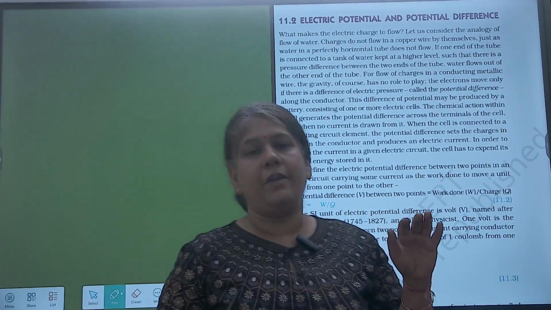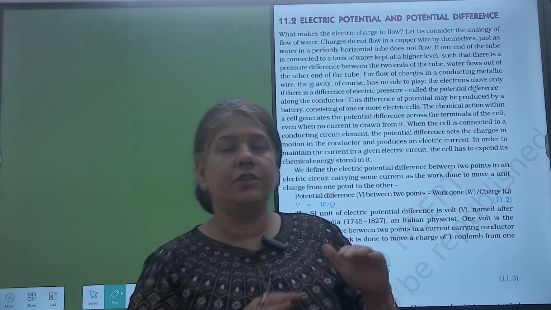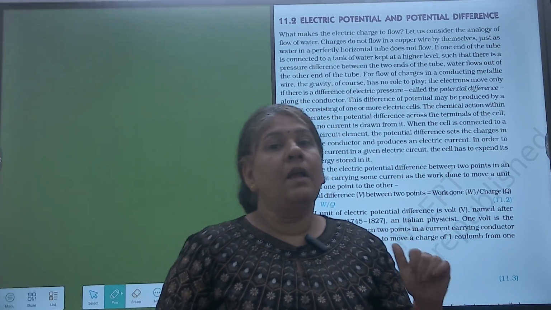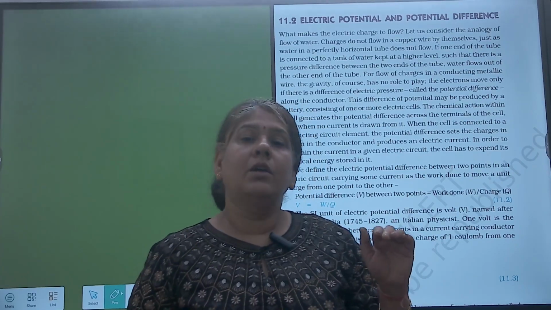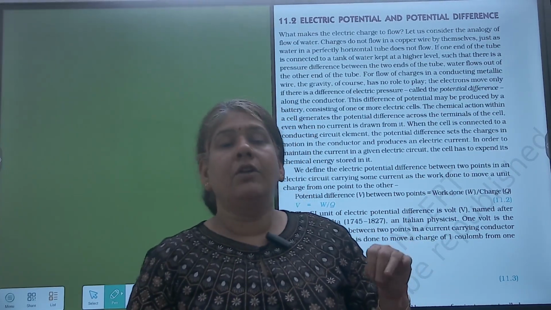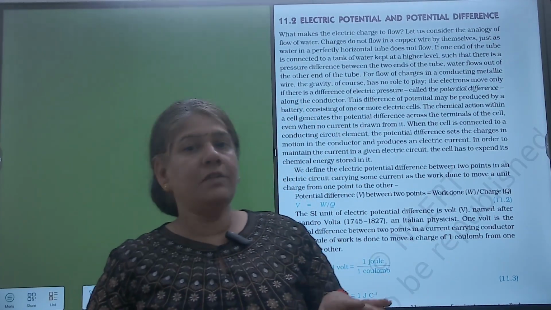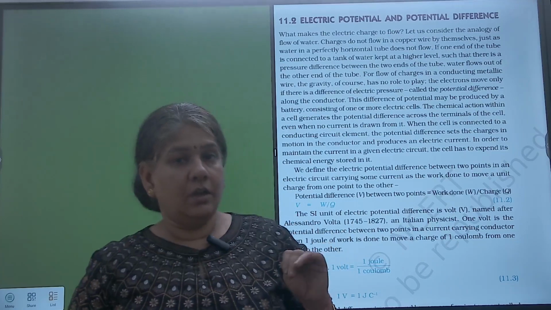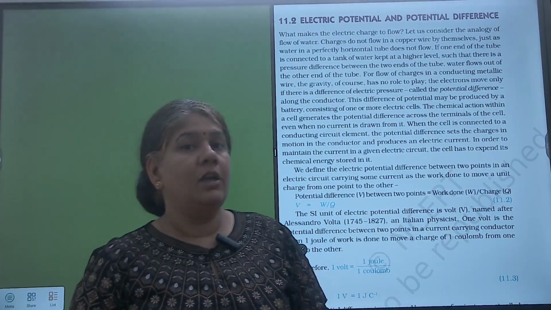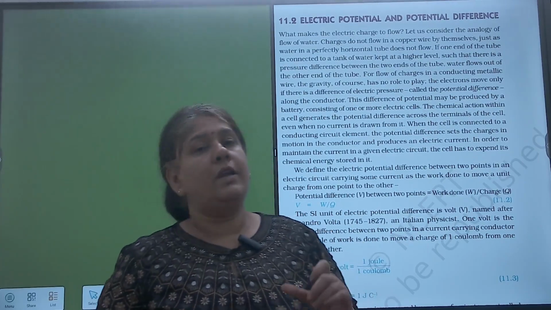If this difference is created, the electrons will start flowing. This difference is due to electric pressure, which is also called electric potential. So when there is a difference in electric potential, we say a potential difference is created. We must understand what this electric pressure or electric potential is.